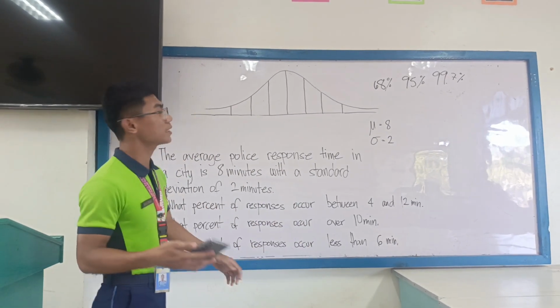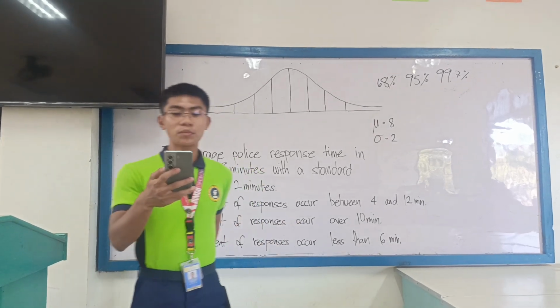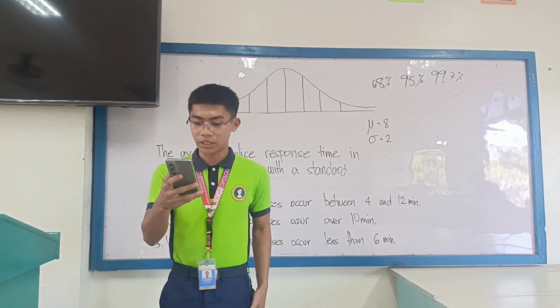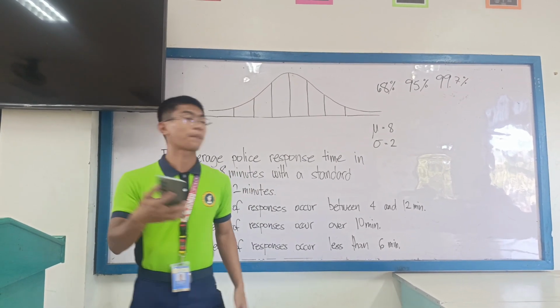So first, let's discuss what the normal distribution is. The normal distribution is a continuous frequency distribution of an infinite range. It is a descriptive model that describes real-world situations.